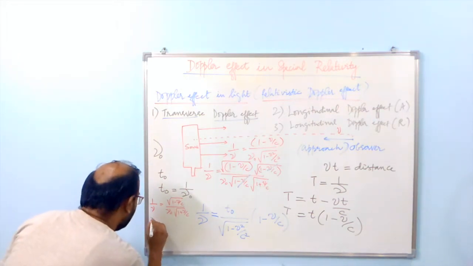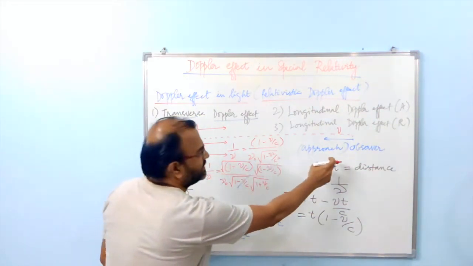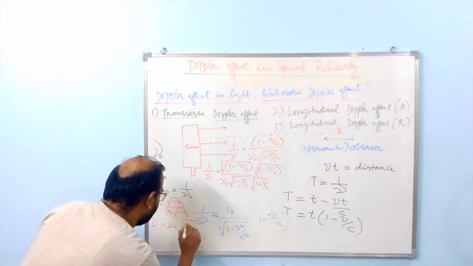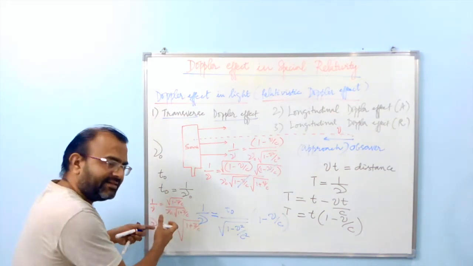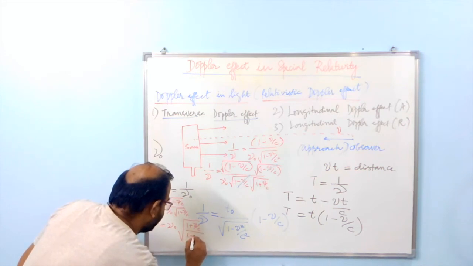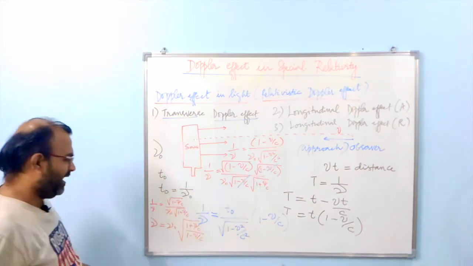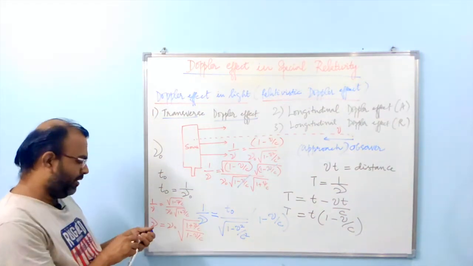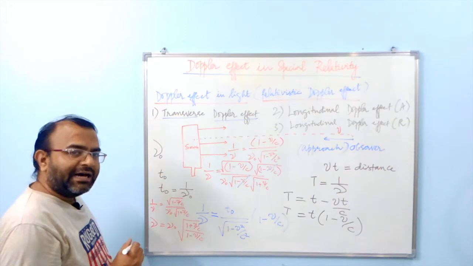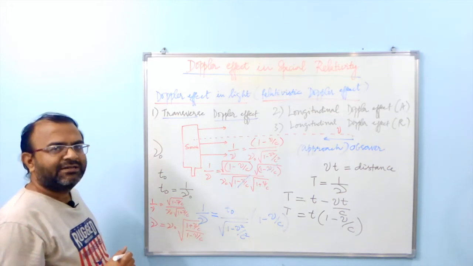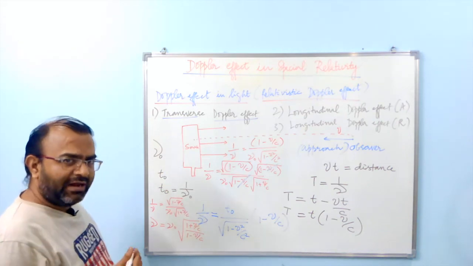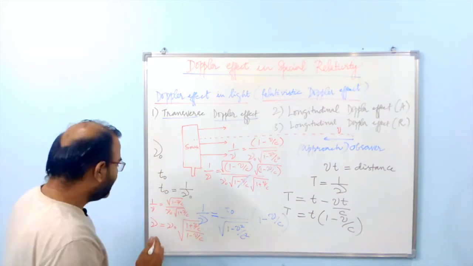And now if you write nu, which is the observed frequency for this particular observer, that is going to be nu naught times the square root of 1 plus v over c, because this goes to the numerator while I take the reciprocal, and therefore the denominator is now going to have a negative sign. And this is the expression for the relativistic Doppler effect when the source and observer are in relative motion approaching each other.